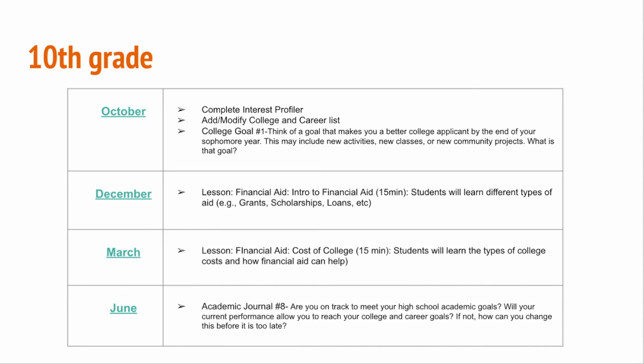And this is where we're really starting to talk about the importance of an overall well-rounded student. So yes, academics are important, but a lot of times colleges want to see, and scholarships for that matter, want to see students outside of academics. What do they do? Are they involved in activities? Are they taking on leadership roles? Are they volunteering within their community? And so we want to get that thought going with students, and especially during their 10th grade year, just because they still have time to participate in things within high school. And so we want them to reflect and see what opportunities they might be interested in.